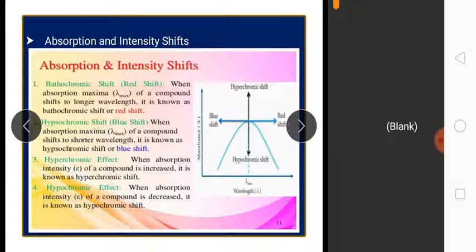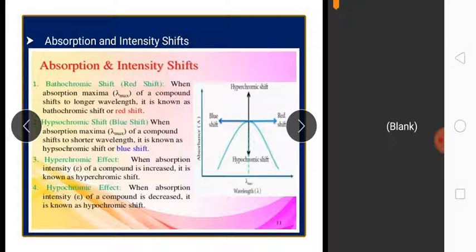And the last, the hypochromic effect. What is the hypochromic effect? When the absorption intensity, meaning the Emax value of a compound, is decreased, just opposite of the hyperchromic effect, it is known as a hypochromic shift. For example, biphenyl absorbs at a wavelength of 250 nanometer and its Emax value is 19,000, whereas 2-methyl biphenyl absorbs at 237 nanometer and its Emax value is 10,250.